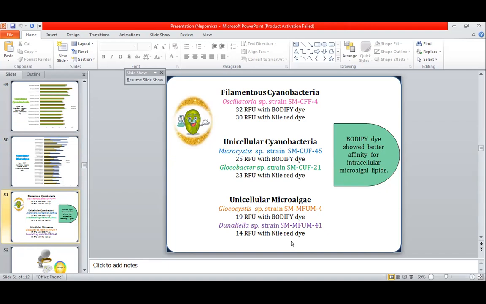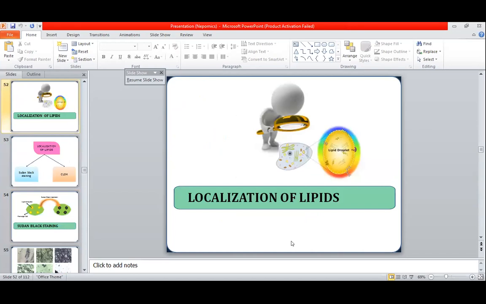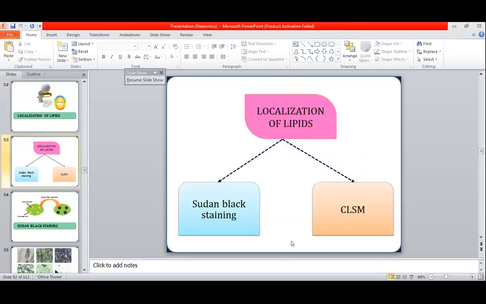Now come towards the localization of the lipids, that is, how we can detect where the lipids are present within the cells. It can be detected by 2 different techniques. One is known as Sudan black staining, and the second one is known as CLSM. CLSM is an abbreviation of confocal laser